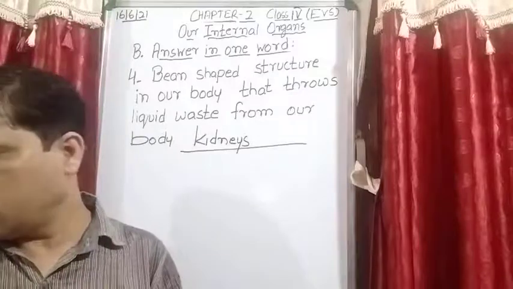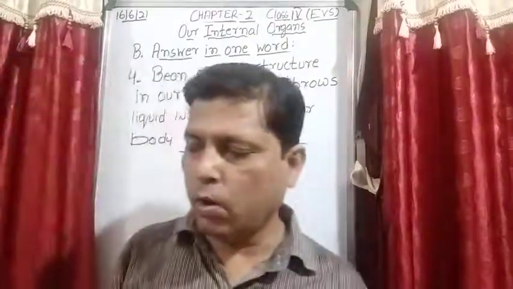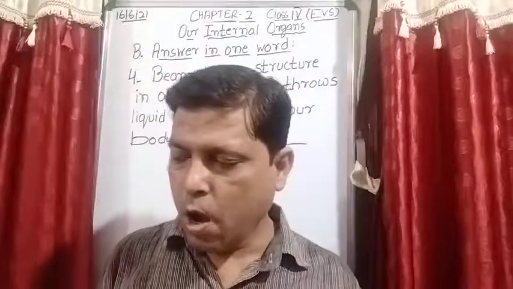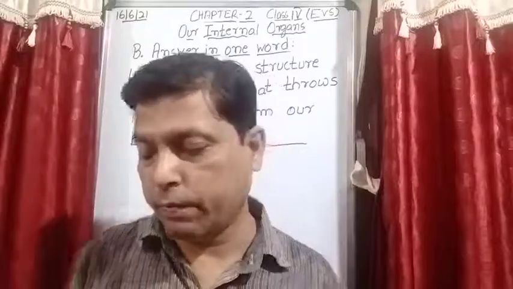Now next is question number C. Identify the given internal organs and write their names. How many of these are there in a human being?